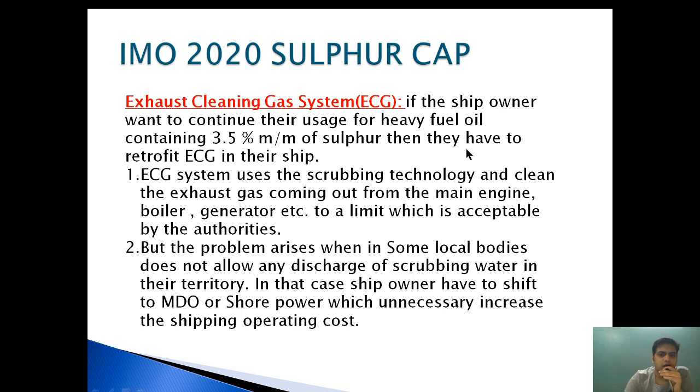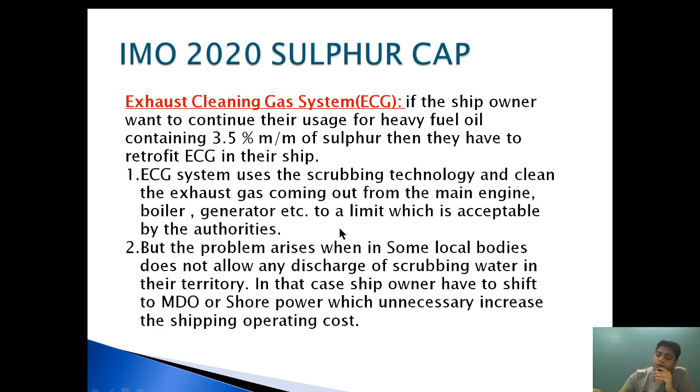What is an exhaust gas cleaning system? If the ship owner wants to continue using heavy fuel oil containing 3.5% sulfur, then they have to retrofit the exhaust gas cleaning system. Basically, the exhaust gas cleaning system uses scrubbing technology and cleans the exhaust gas coming out from the main engine, boiler and generator to within the limit acceptable to the authority.